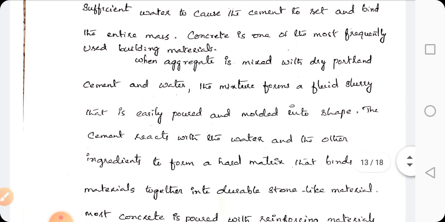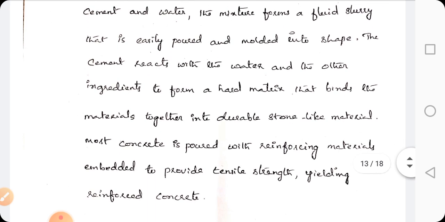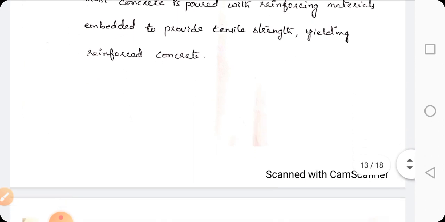When aggregate is mixed with dry Portland cement and water, the mixture forms a fluid slurry that is easily poured and molded into shape. The cement reacts with water and the other ingredients to form a hard matrix that binds the materials together into a durable stone-like material. Most concrete is poured with reinforcing materials to provide tensile strength, yielding reinforced concrete.